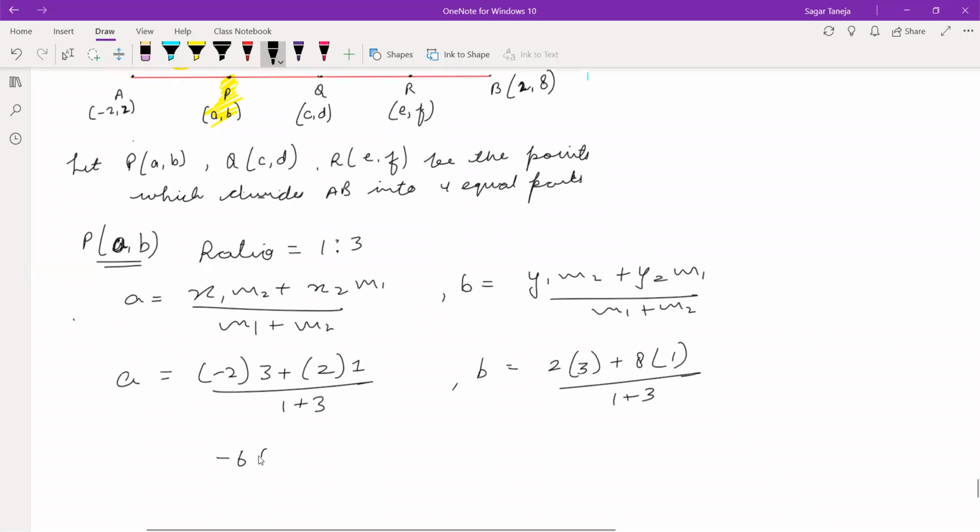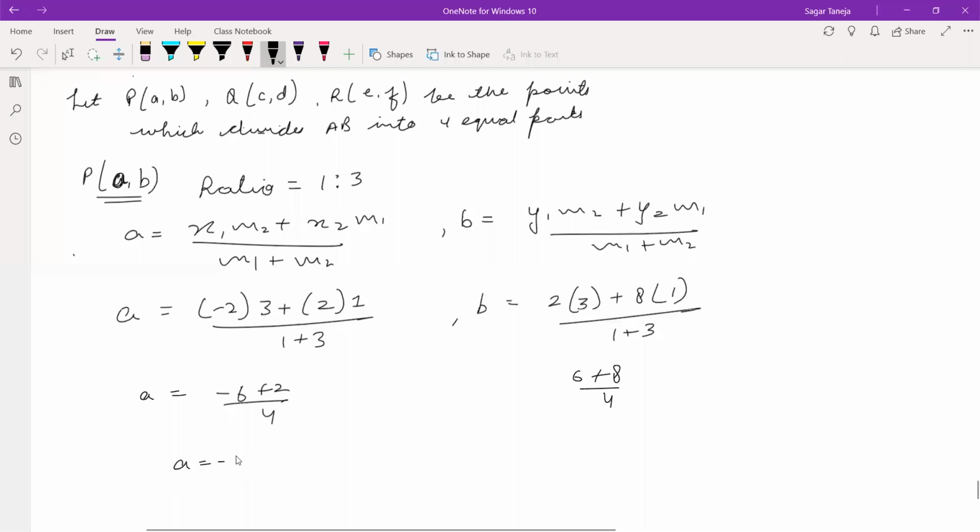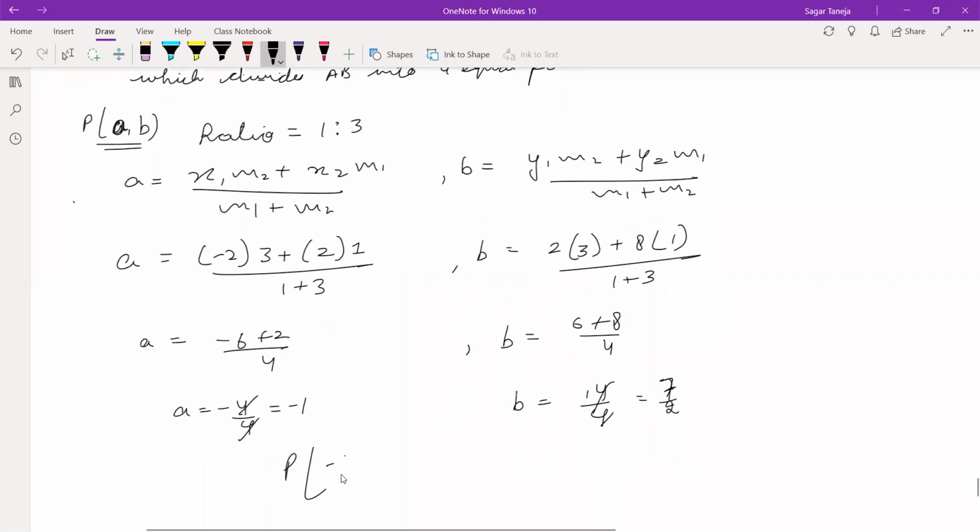So (-6 plus 2) by 4 and (6 plus 8) by 4. So a is equal to -4 by 4, which is equal to -1, and b is equal to 14 by 4, which is equal to 7 by 2. So the coordinates of point P are (-1, 7/2).